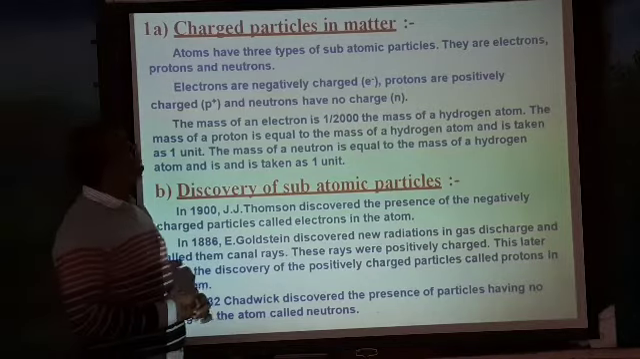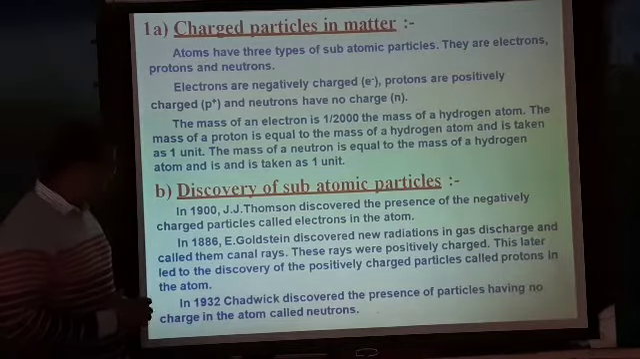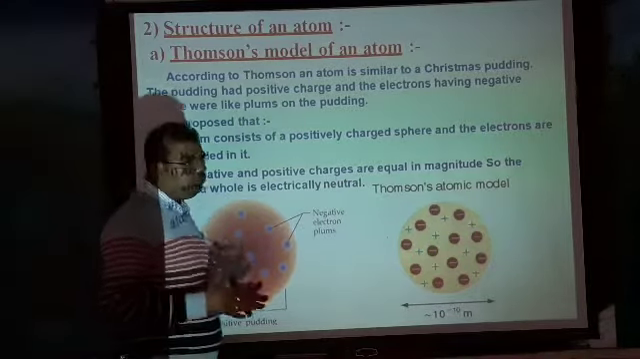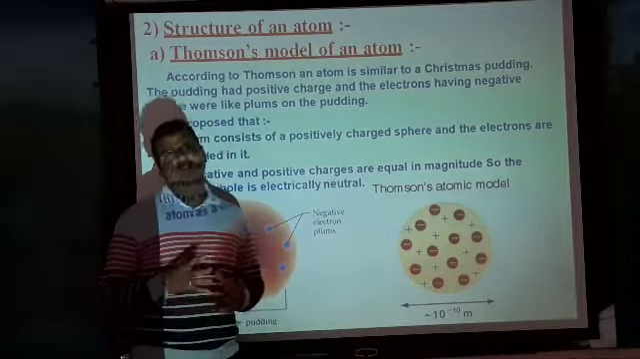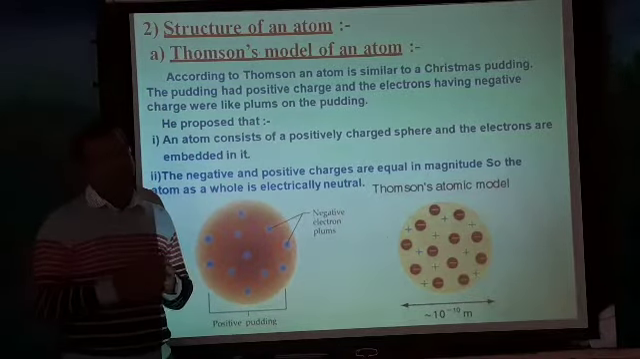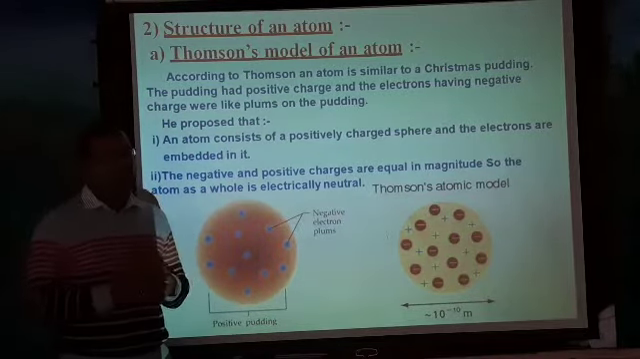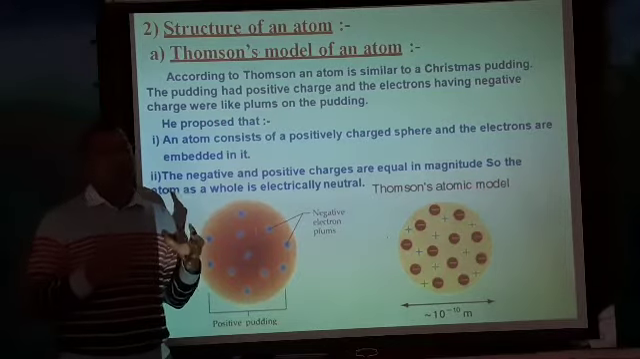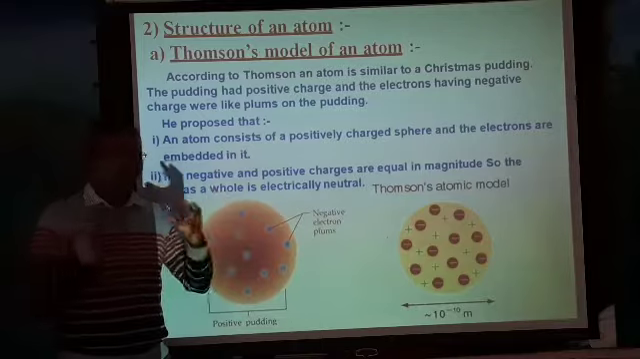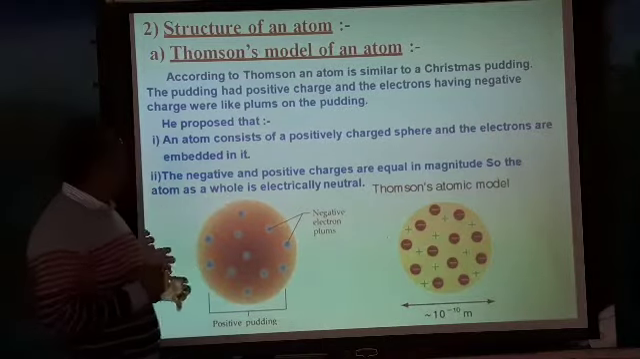So next, if we go to the next topic of the chapter, that is about the structure of an atom. Now we came to know what an atom is. Our atom is made up of subatomic charged particles called electrons, protons, and neutrons. Then how are these particles arranged in an atom, and what is the structure of an atom? So let us begin here.